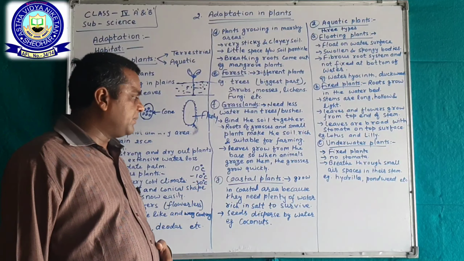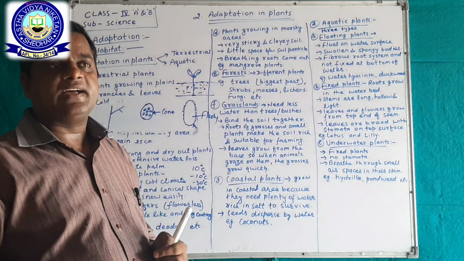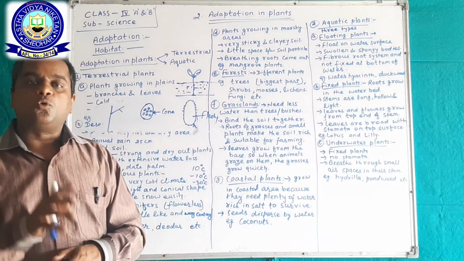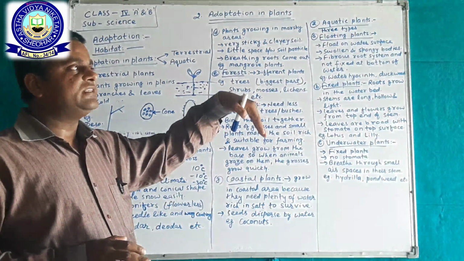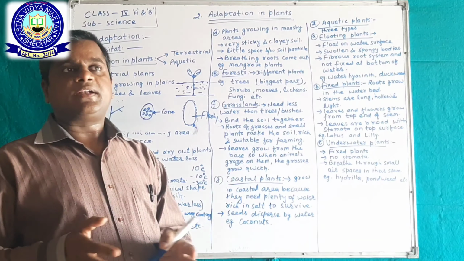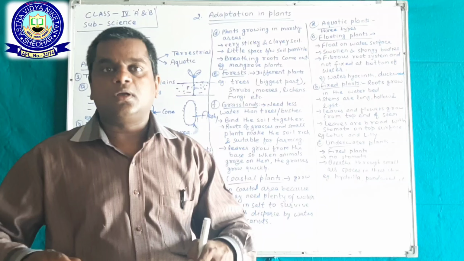Now coastal plants. The plants which grow in coastal areas are called coastal plants, like the coconut plant. Coconut plants grow in coastal areas because they need much more water with salt to grow.